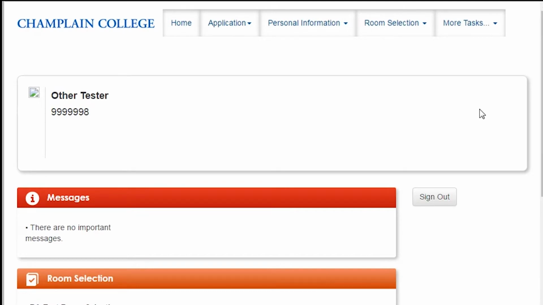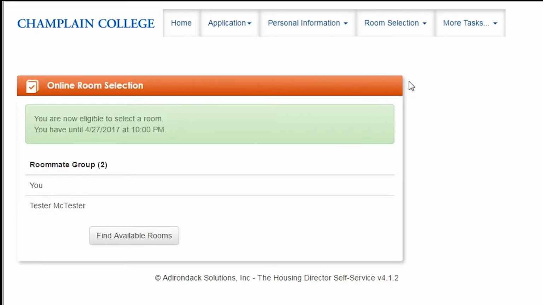Once you and your roommate have selected each other, you are able to go to the next step, which is room selection. To do this, choose one person in your roommate group to go on. Only one person is allowed to select per roommate group. When that person logs in, have them go to Room Selection and select a room or suite. Here you will see everyone in your roommate group and the time you have available. If you see someone in your group that you don't want or don't see someone that you do, go back to Roommate Suite Mates and make it so everything is filled out correctly.